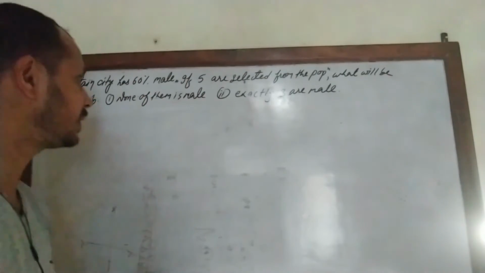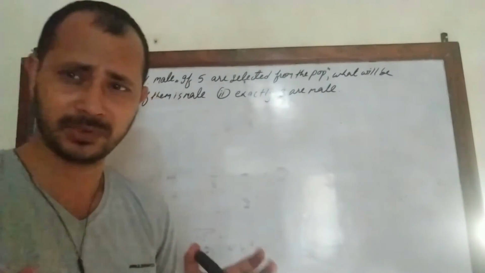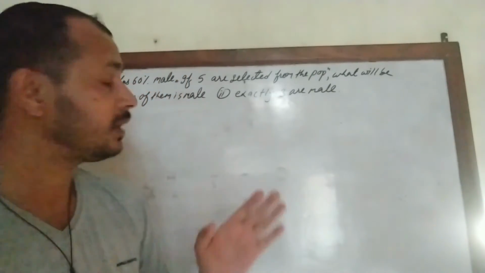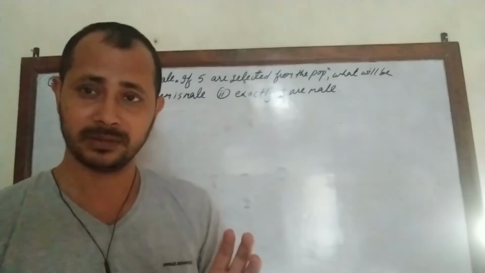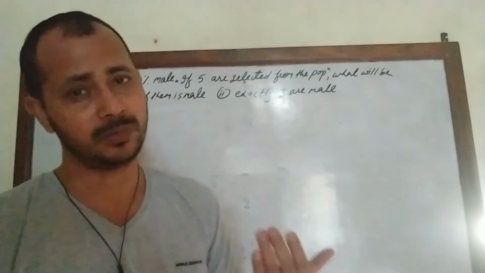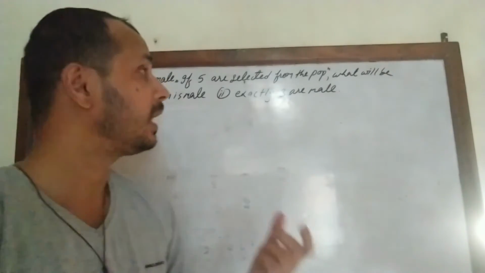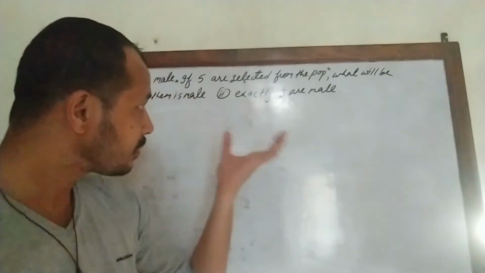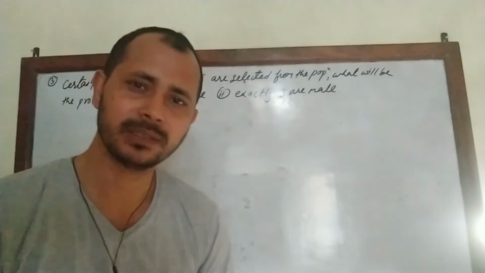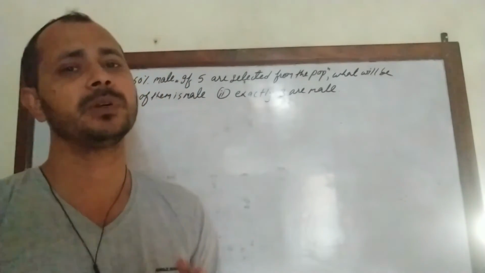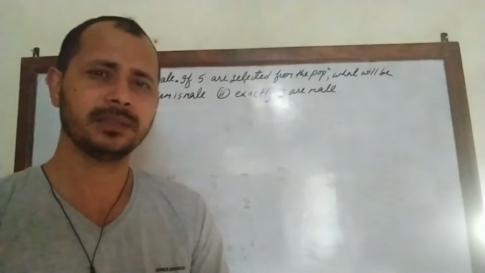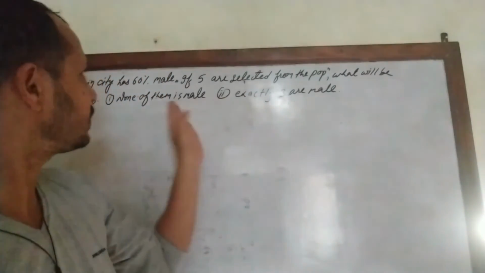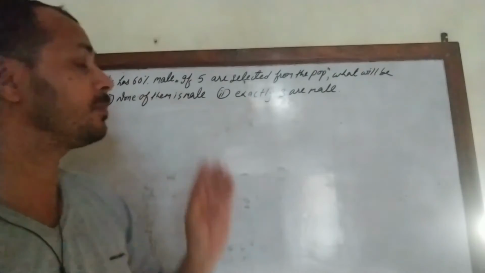Okay, let's discuss the next question of the binomial distribution. First of all, by reading the question, we need to determine whether it is related to binomial distribution or not. Yes, of course it is also related to binomial distribution. How? Check it. A certain city has 60% male population. It means 40% will be female, and from this population, 5 of them are selected. From this information we can easily determine the trials are Bernoulli trials, because the number of trials is finite and in each trial the probability of a successful outcome is the same.